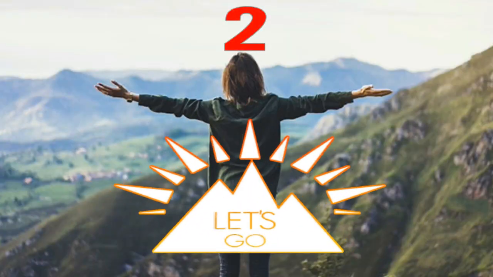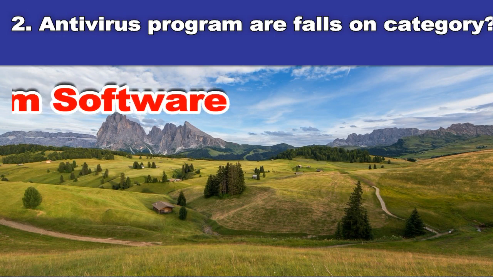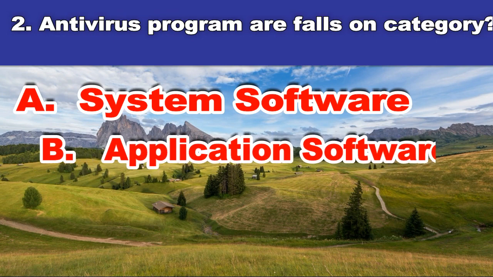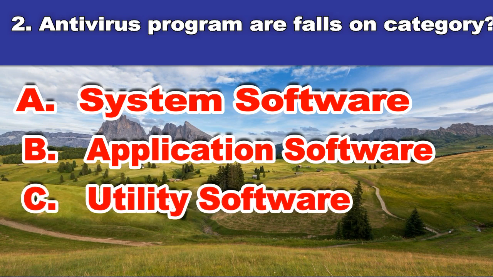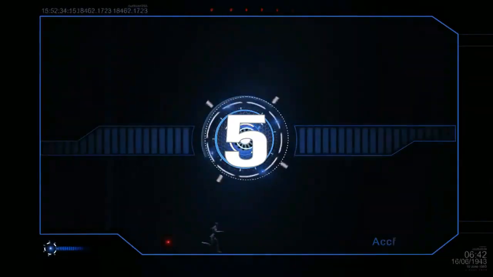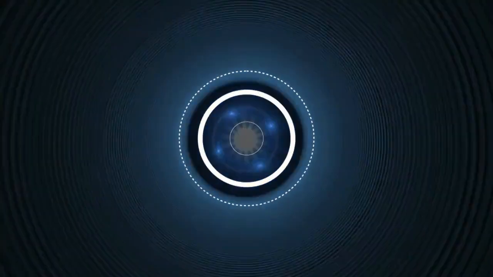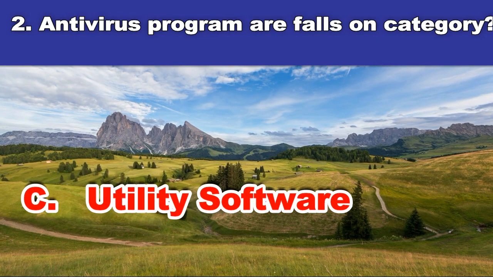Second question. Antivirus program falls on category A. System software. B. Application software. C. Utility software. D. All of the above. And the answer is utility software.